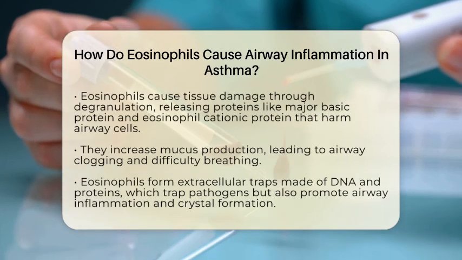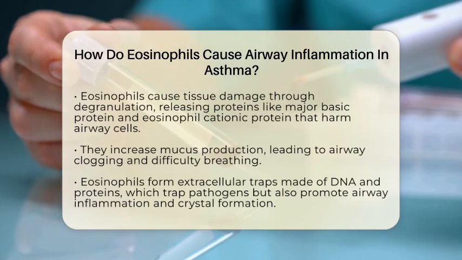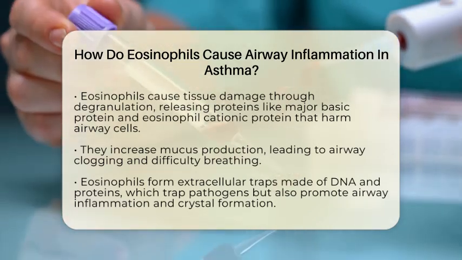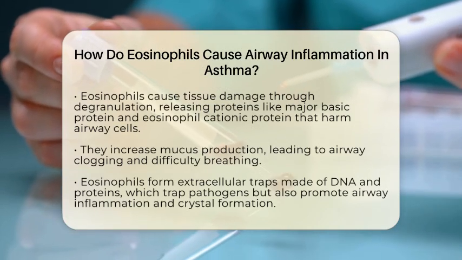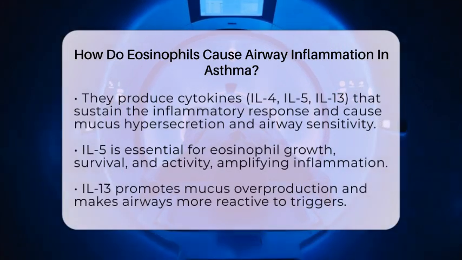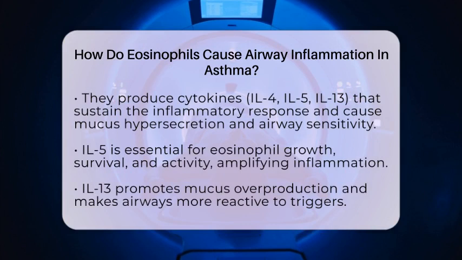Eosinophils can also form extracellular traps, which are web-like structures made of DNA and proteins. These traps trap pathogens but also contribute to airway inflammation and can lead to the formation of Charcot-Leyden crystals, which are often found in mucus and linked to airway hyperreactivity.